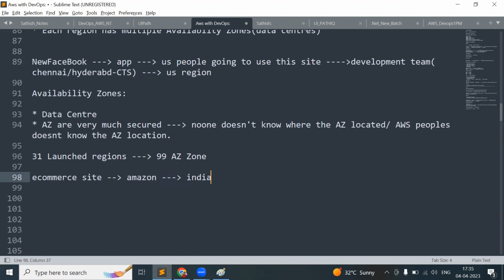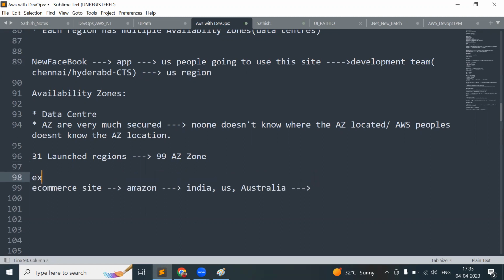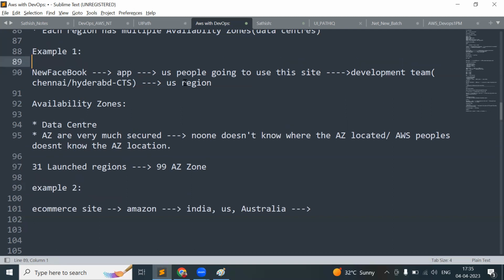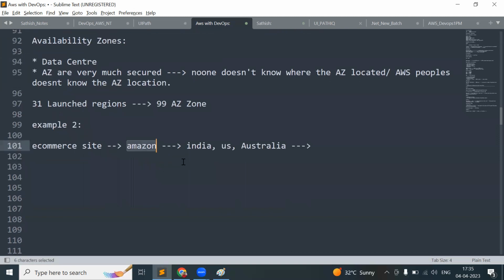So Amazon: people in India are using it, people in Australia are using it, people in the US are also using it. Okay, above is my example 2. In the previous example, we saw customers from only one location, which is in the US, so we directly chose the US region. But here, the same site is used by Indian people, US people, and Australian people.